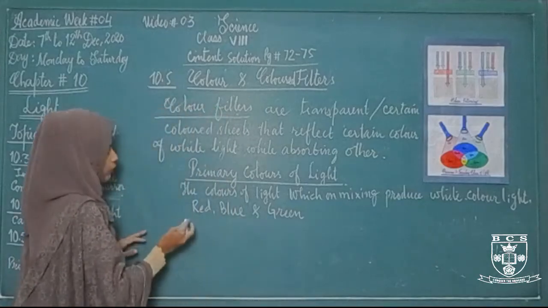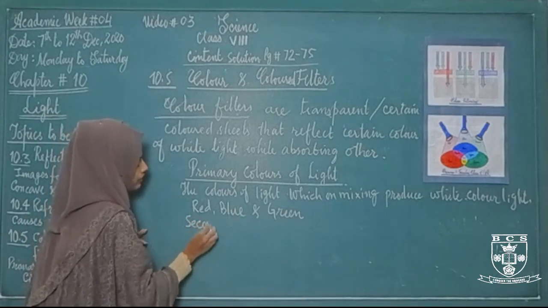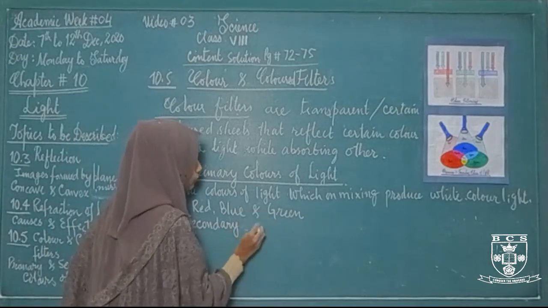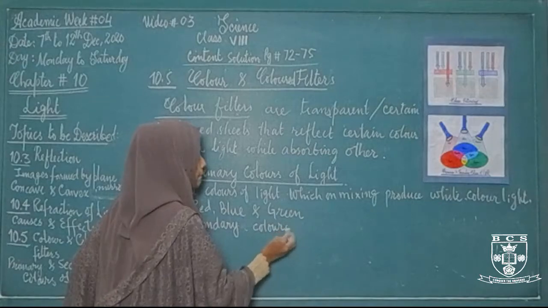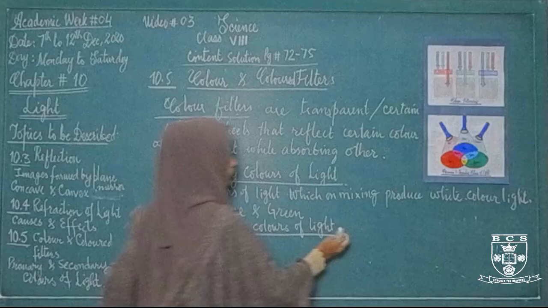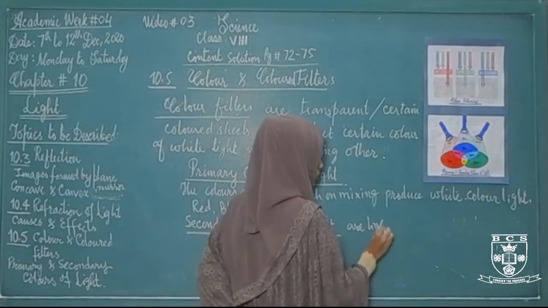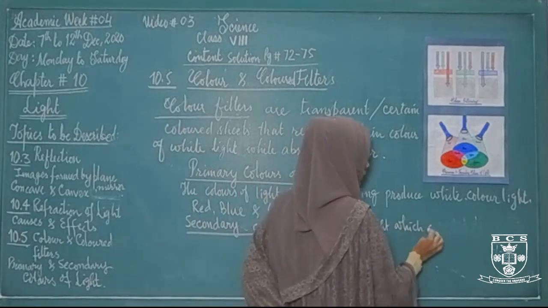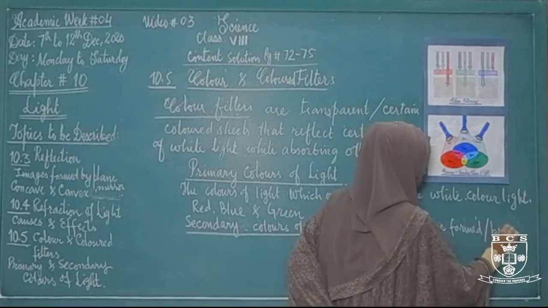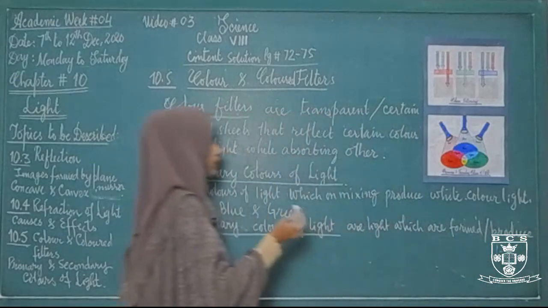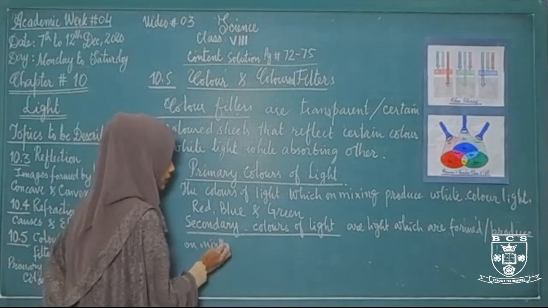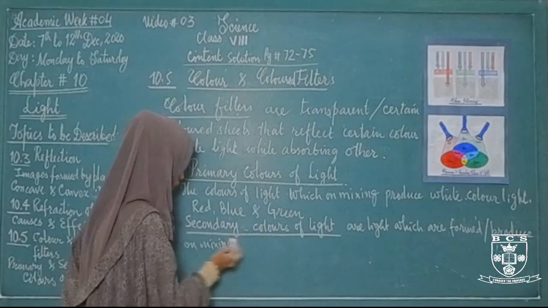Right, what are secondary colors of light? Secondary colors of light are the lights which are formed on mixing two primary colors. When two primary colors are mixed together, then a secondary colored light will be formed.